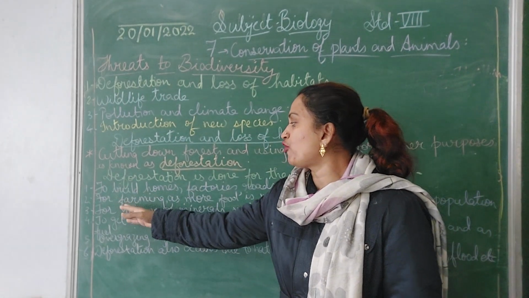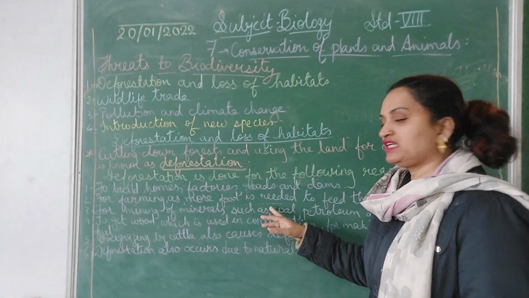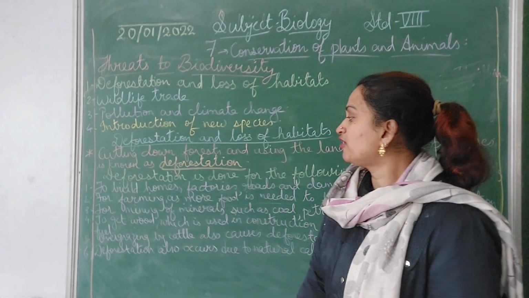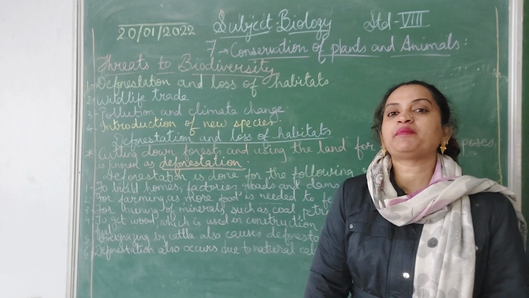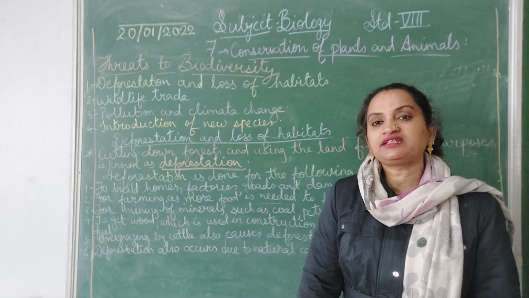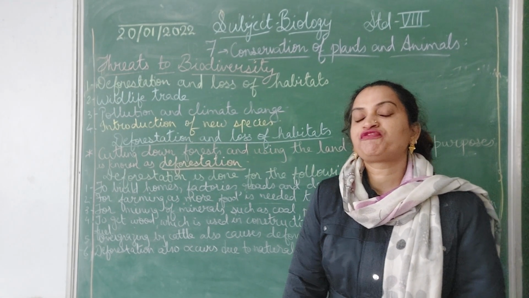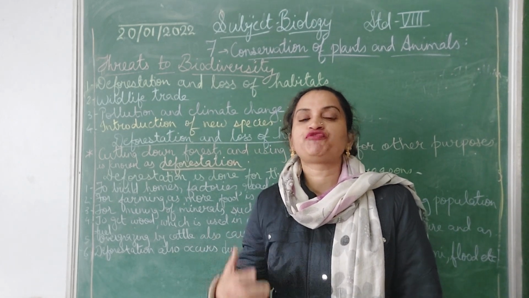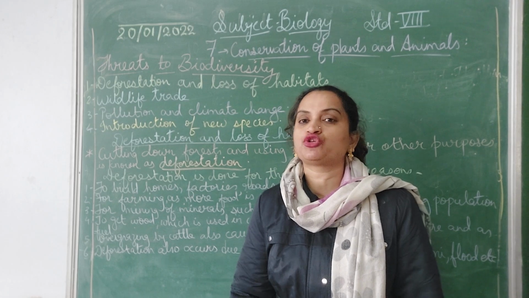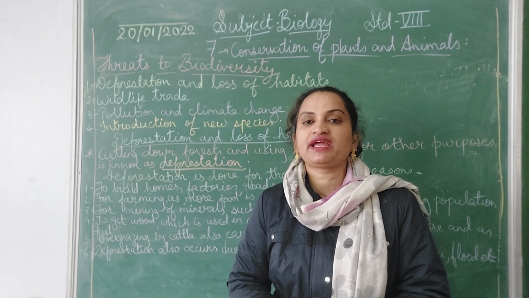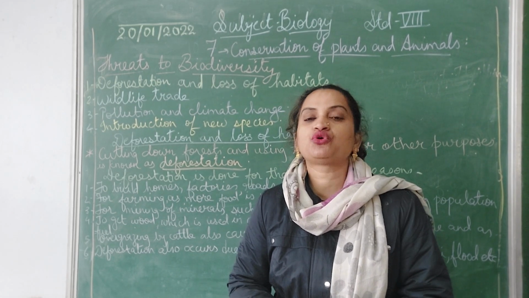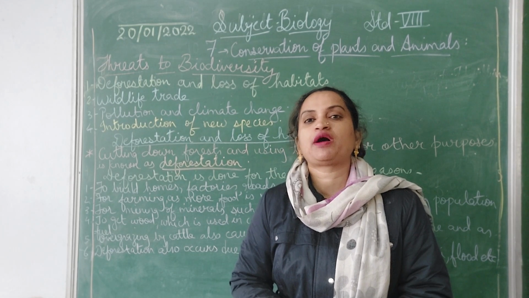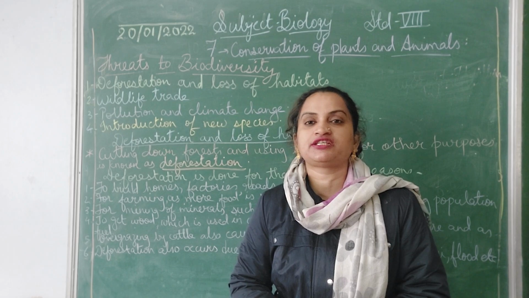Now, second is for farming, as more food is needed to feed the growing population. As I have told you before, the forests are cut to do farming. To feed the population, farming has to be done, because only by farming do we get the food grains to eat. So to feed the increasing population, farming is done, and for farming deforestation is done, that is, cutting of trees.